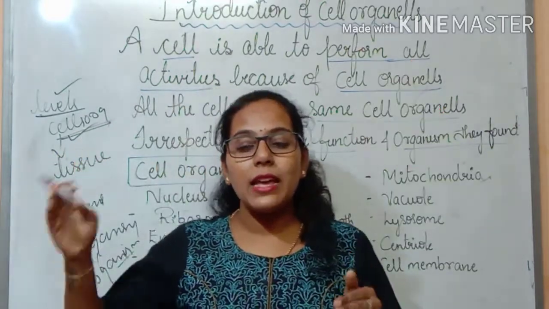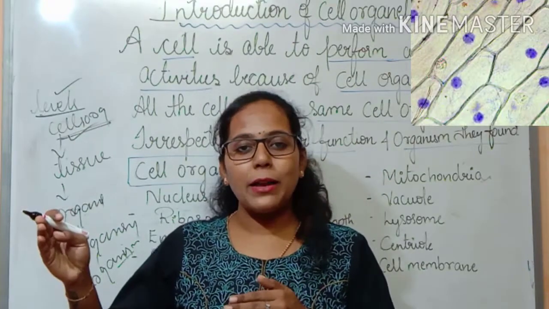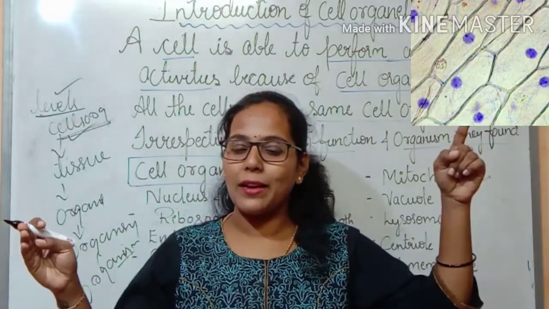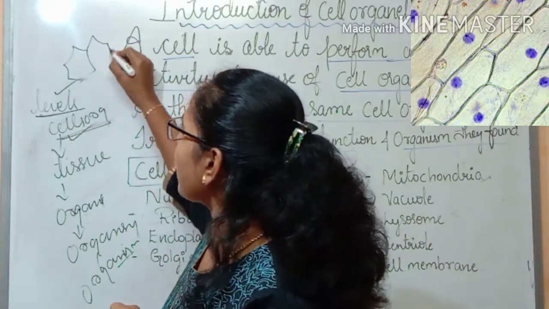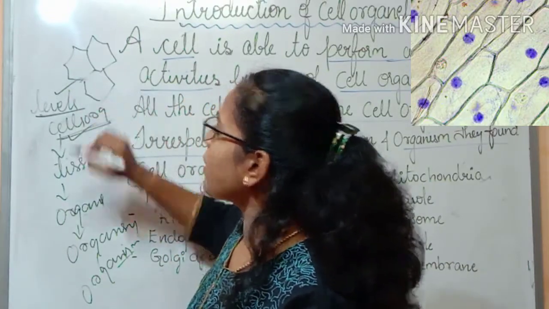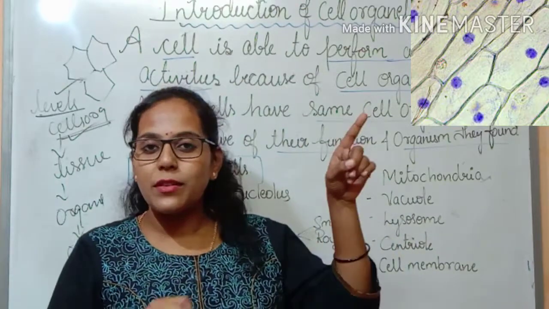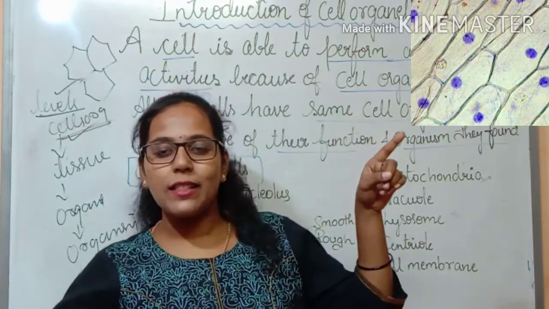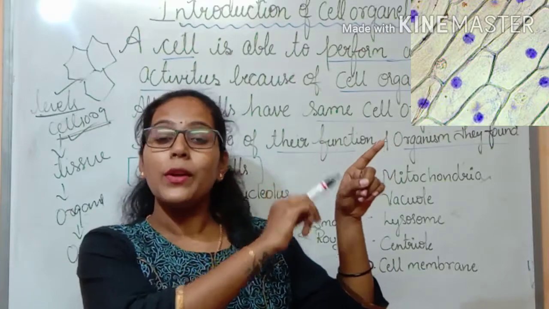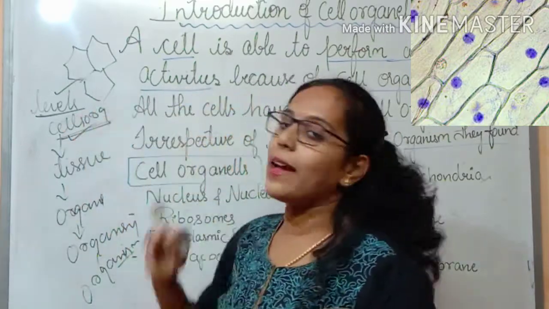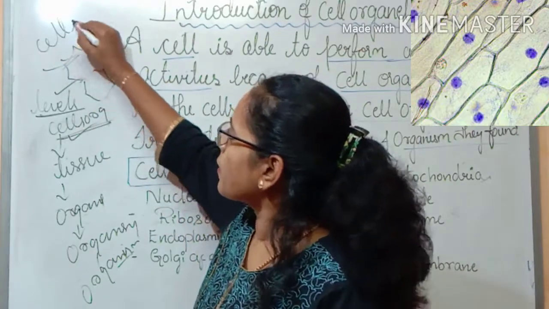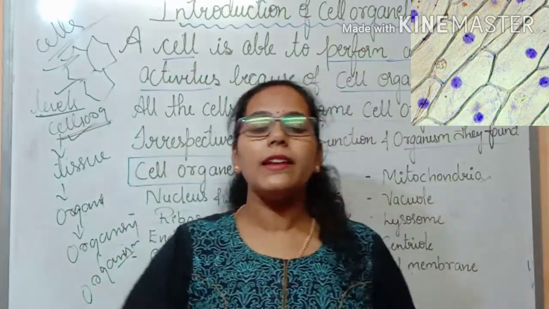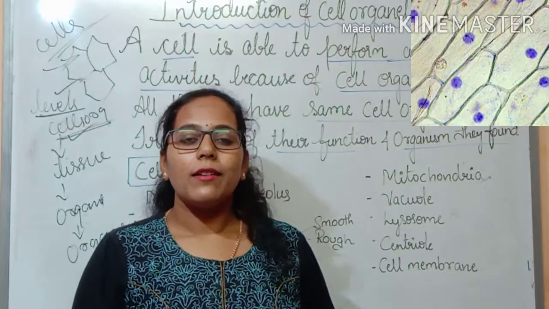And when we saw the structure under the microscope, this is how it looked, correct? How did the structures look? It was looking like rooms. You can observe the structure which we saw under the microscope. It was looking like rooms, and these were called the cells. These were the cells which we saw under the microscope, correct?